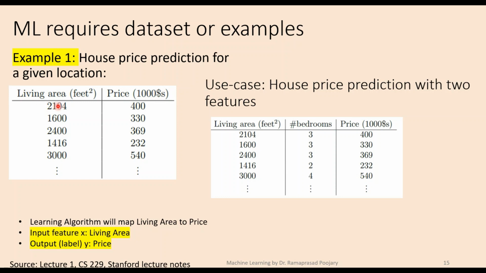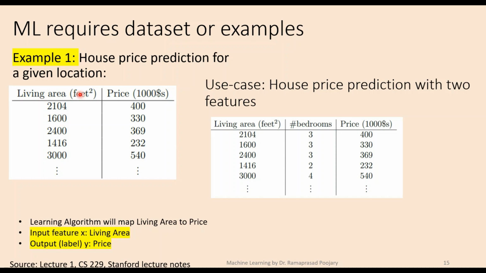If the area is 2,104 square feet, then the house price will be $400,000. So this will be one example. Thousands of such examples, thousands of rows, I can say, will be provided during the training phase.